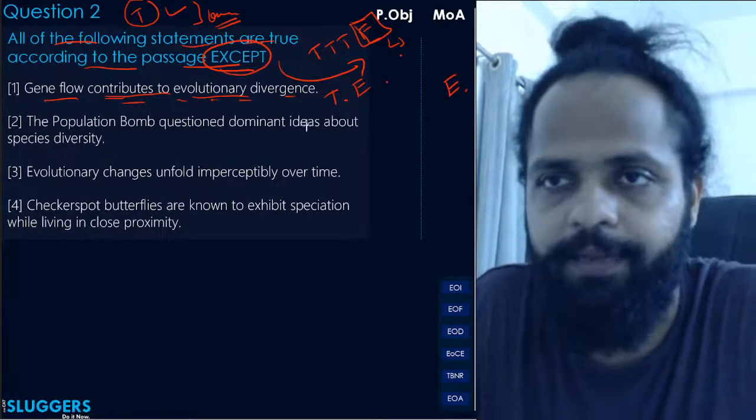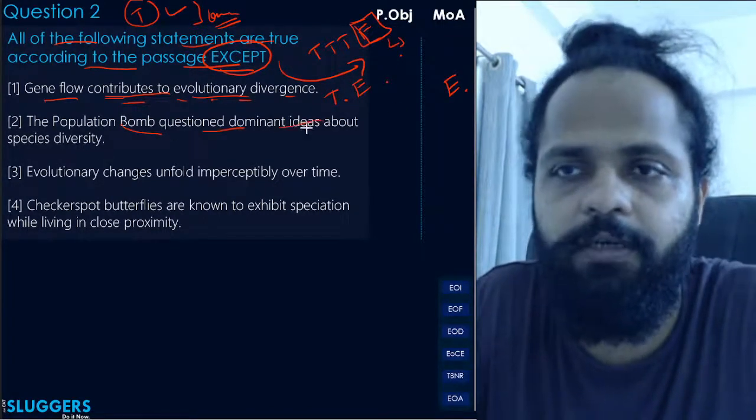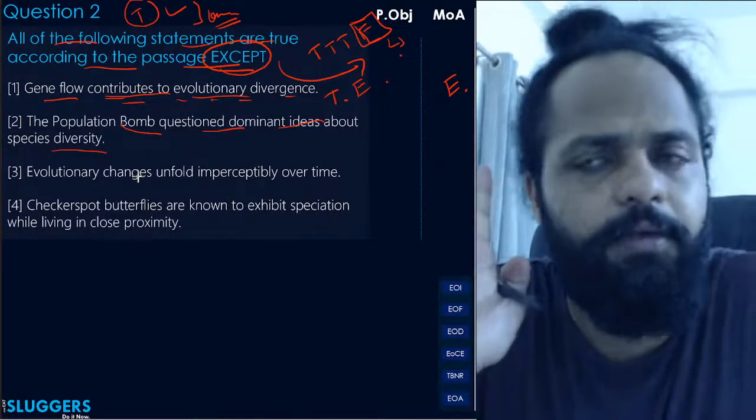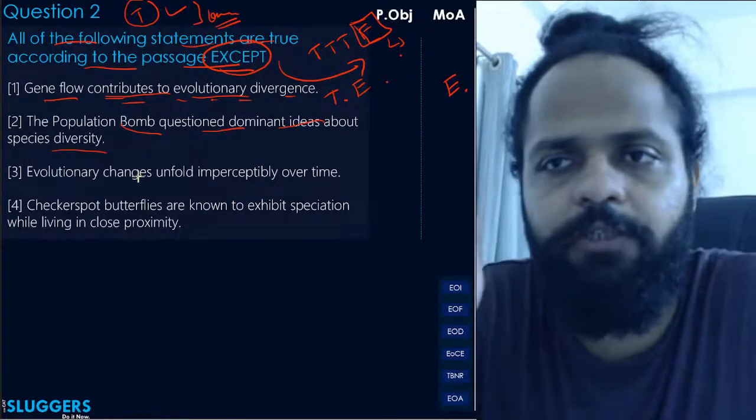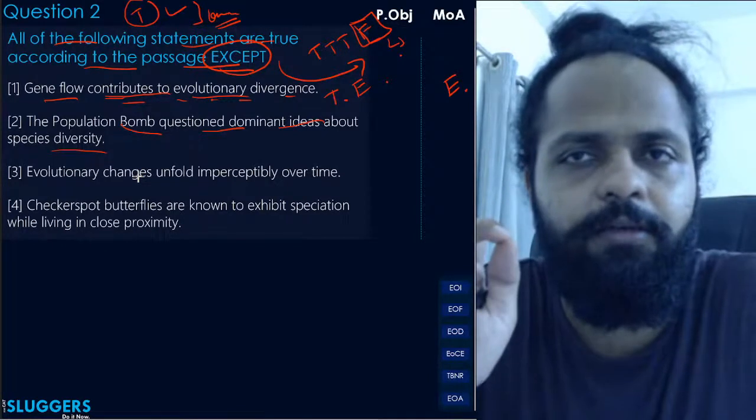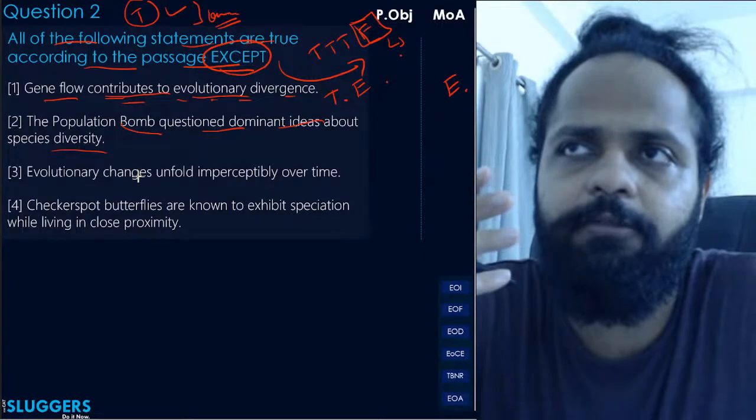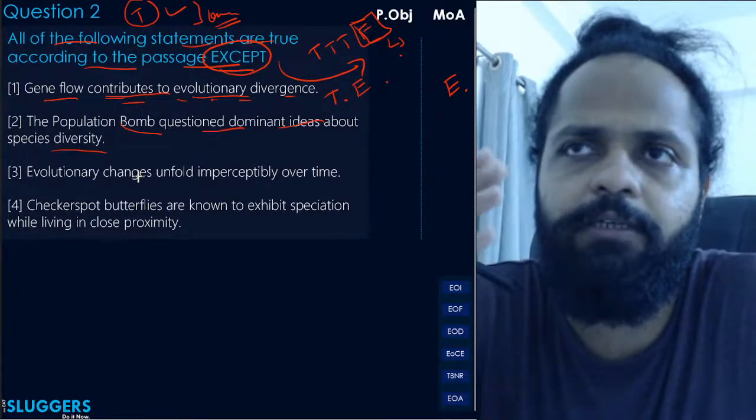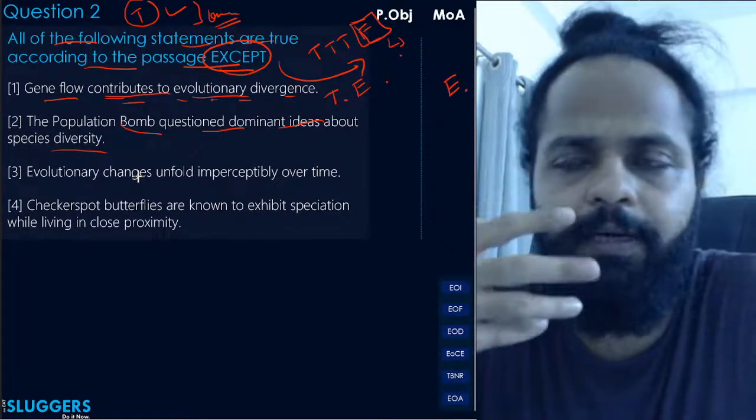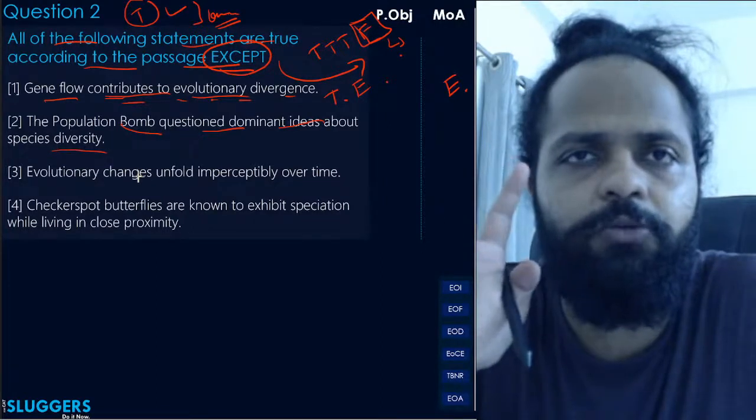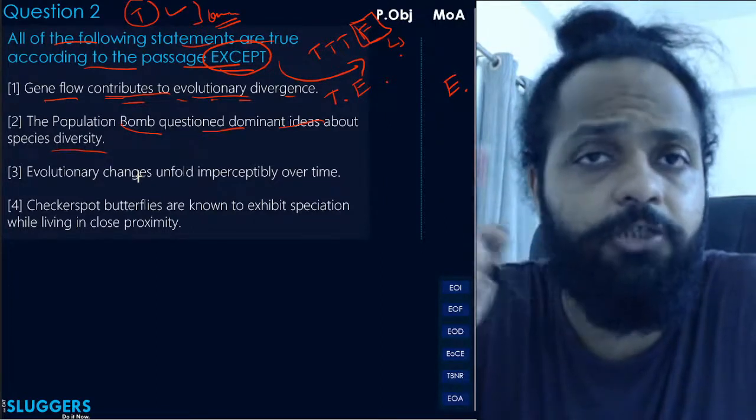Okay. Next, the population bomb question, dominant ideas about species diversity. This is how distortion is done throughout RC. If you learn to catch errors of distortion, then see, the very first step is, when a student is at the very initial level of developing RC solving skills, the first type of errors you find are EOF, factual errors.